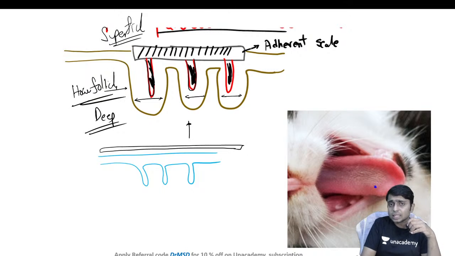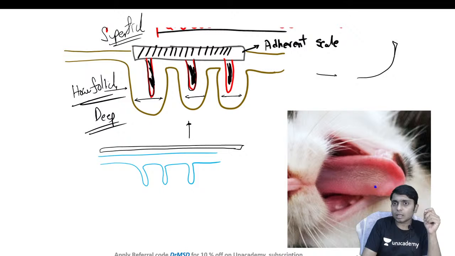If you remove this scale with the help of a tweezer or any instrument, along with the scale you can see how the scale will appear, with all the extensions into the hair, all the scales extended into the hair follicle. The scale has these tack-like structures.